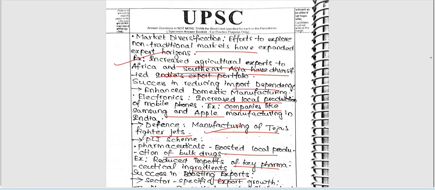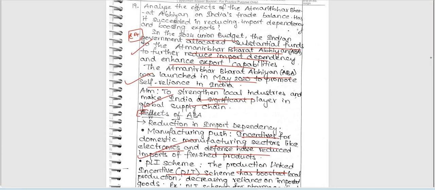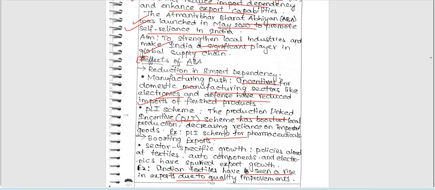So next, coming to our entire answer, the starting point is perfect. In the starting point, she has included current affairs in the introduction, and gradually coming to connectivity, she has written some static background also.